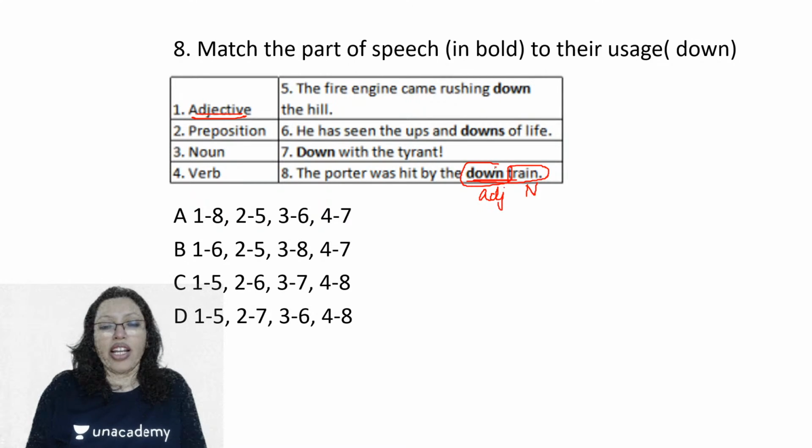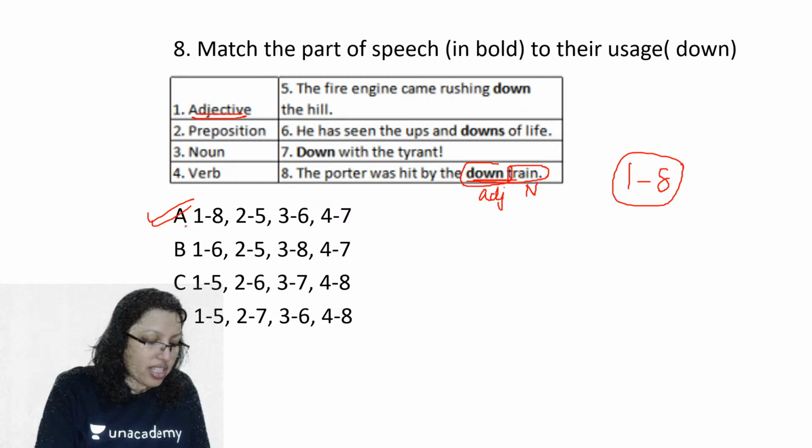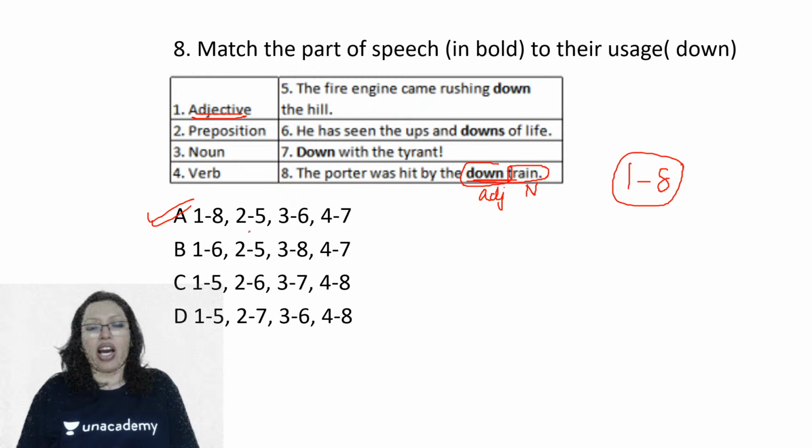Clearly. So 1 and 8 is my pair, and with 1 and 8 I only have one answer, and therefore yes, very good. I can see so many A's as the answer. Very good. Divyesh, Shiva, Dimple, Arjun, very good you guys. Yes, 1 and 8 was very clearly giving me my answer.